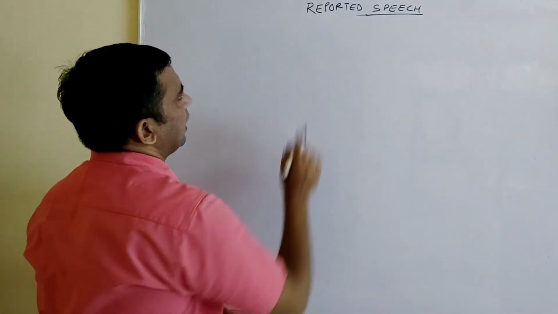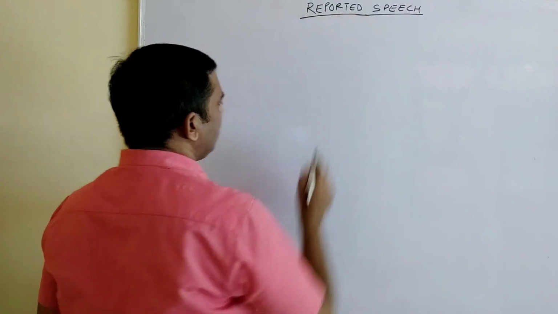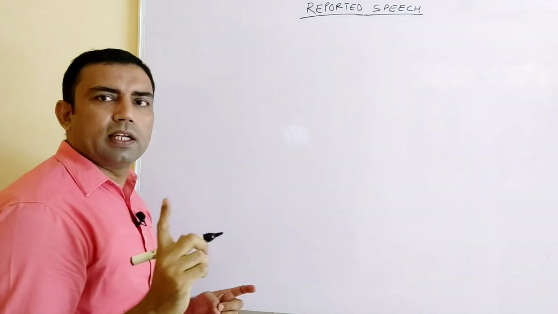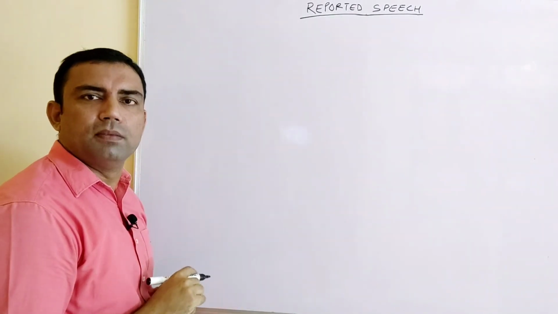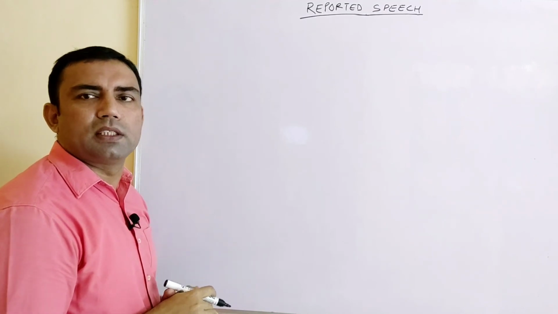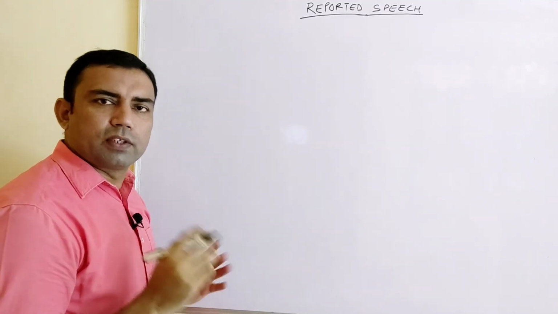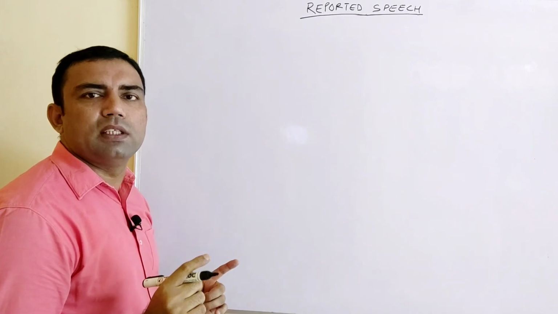See, interrogatives are of two types. One is interrogatives which start with a helping verb, another is interrogatives which start with a WH word. So first of all, we are doing interrogatives with a helping verb.